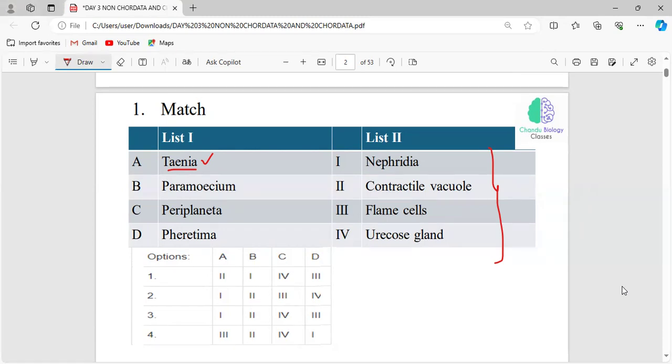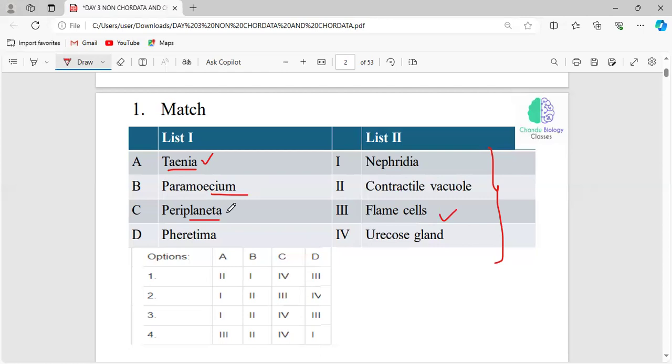Very good. Taenia solium comes under the phylum Platyhelminthes, also called flatworms, and flatworms have a peculiar excretory structure called flame cells. We can also call them protonephridia, right? And Paramecium, which phylum does it come under? Protozoa, and they have a contractile vacuole as a water balancing organ, or we can say osmoregulatory organelle.